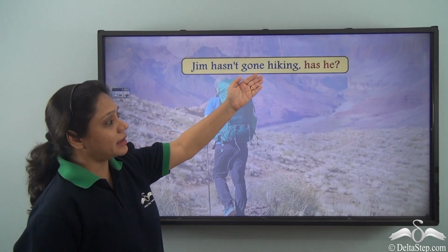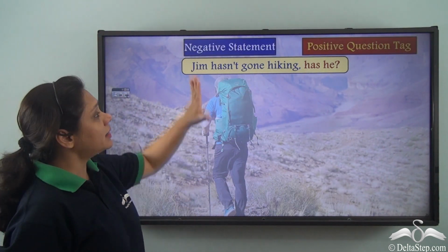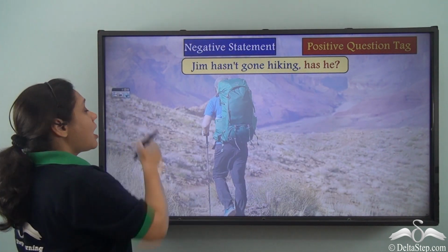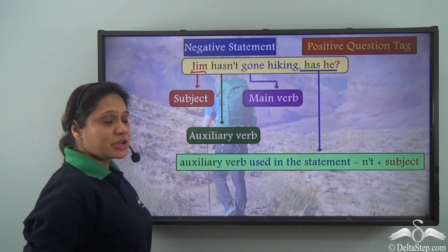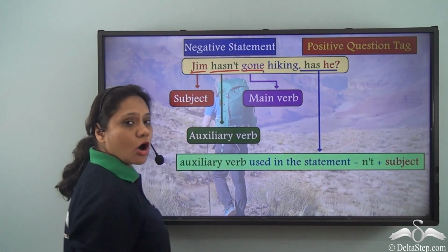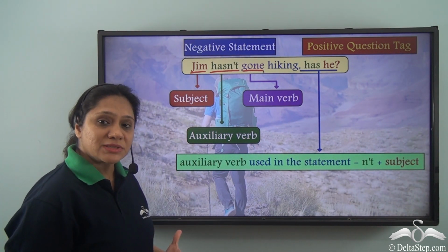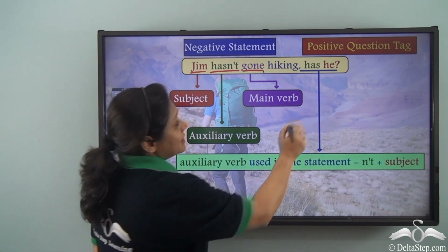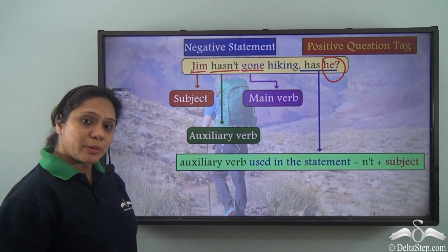Jim hasn't gone hiking, has he? Now in this sentence, "Jim hasn't gone hiking" is the negative statement and "has he" is our positive question tag. How have we formed it? Now a negative statement consists of the subject Jim, the auxiliary verb hasn't, and the main verb gone. Now we know that our question tags always contain pronouns. We never use nouns in our question tags. So we have used he, which is the appropriate pronoun, to replace Jim in the question tag.